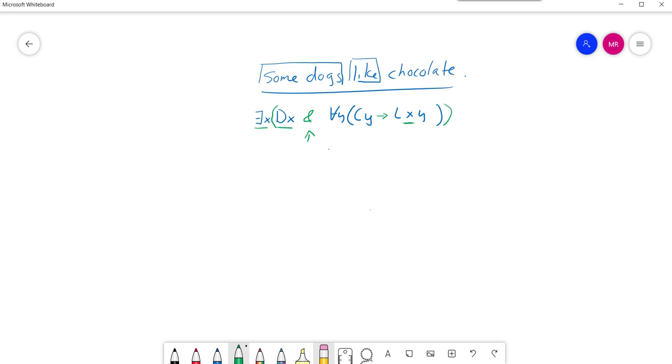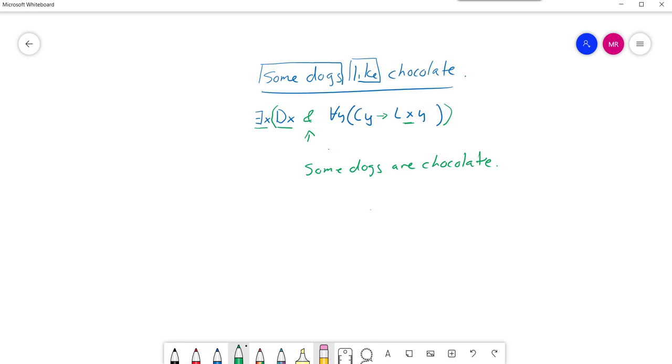So let's just make sure we've got this dialed in by thinking of an even simpler sentence. Suppose I wrote, instead of some dogs like chocolate, some dogs are chocolate. Okay? Now that's a weird thing to say if you're thinking of chocolate as a candy, but chocolate is also a color, so you might think about a chocolate Labrador. Either way, some dogs are chocolate.